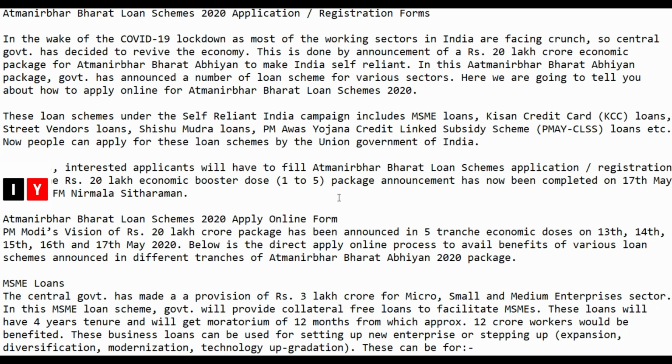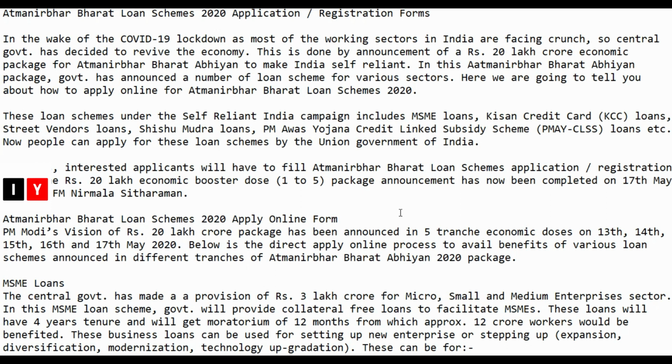In the wake of the COVID-19 lockdown, as most of the working sectors in India are facing a crunch, the central government has decided to revive the economy. This is done by the announcement of a rupees 20 lakh crore economic package of Atmanirbhar Bharat Abhiyan to make India self-reliant. In this package, the government has announced a number of loan schemes for various sectors. Hence, we are going to tell you how to apply online for the Atmanirbhar Bharat Loan Scheme 2020.